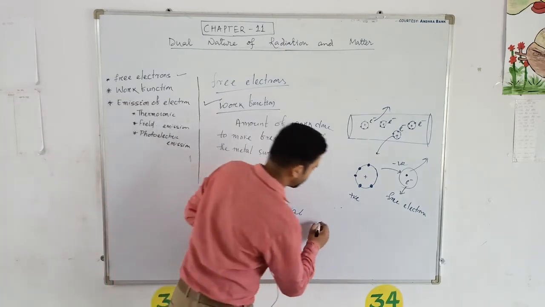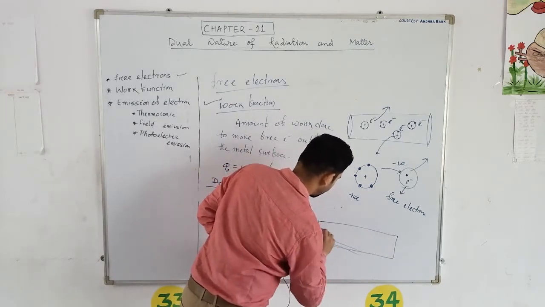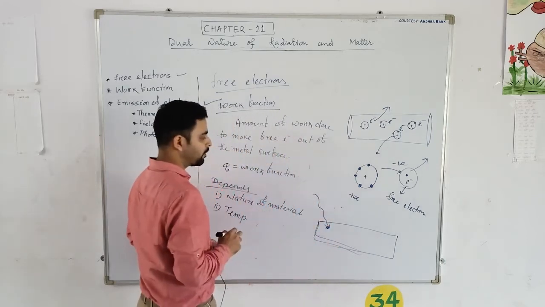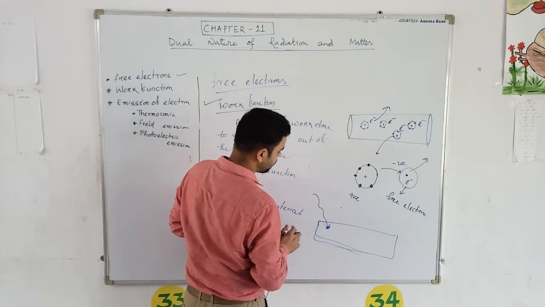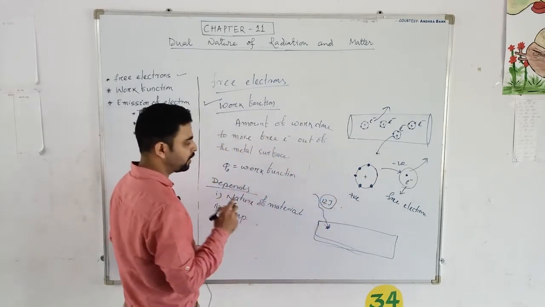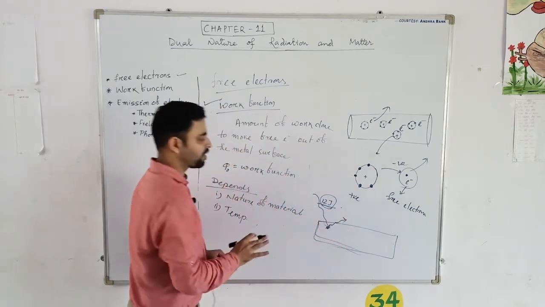Suppose there is a meter. I have seen that if I have to apply 10 joule of work, then after applying 10 joule, this electron is now free from this metal surface.